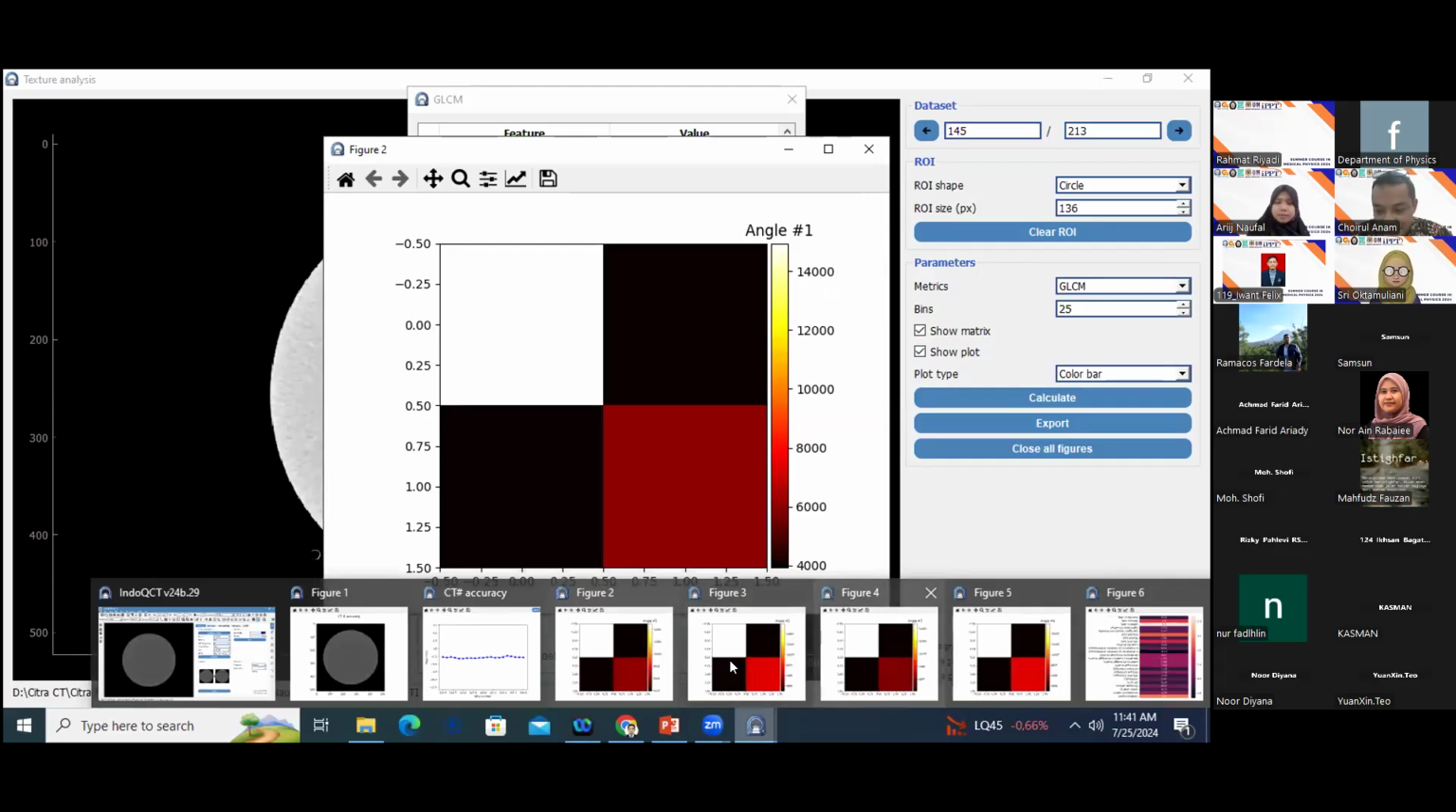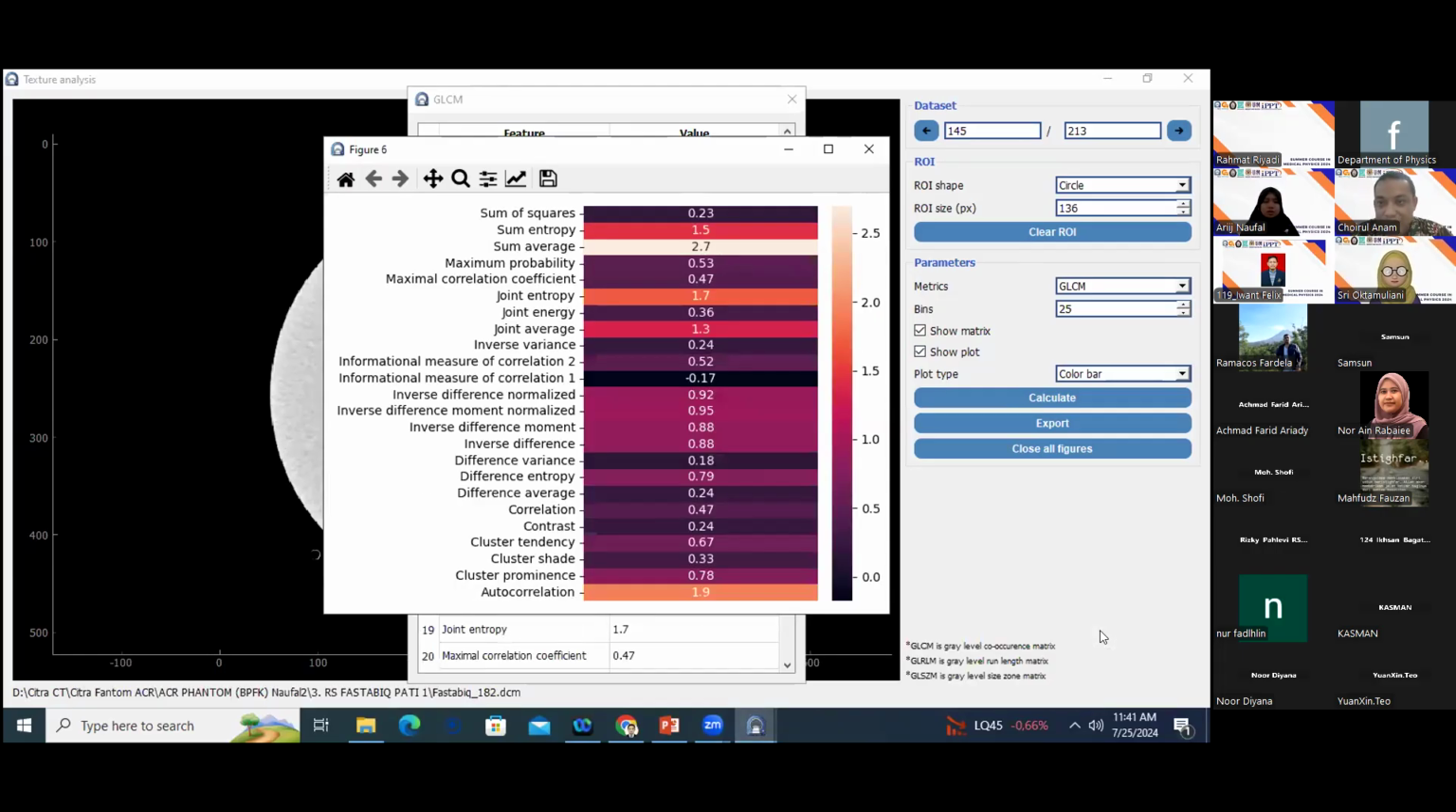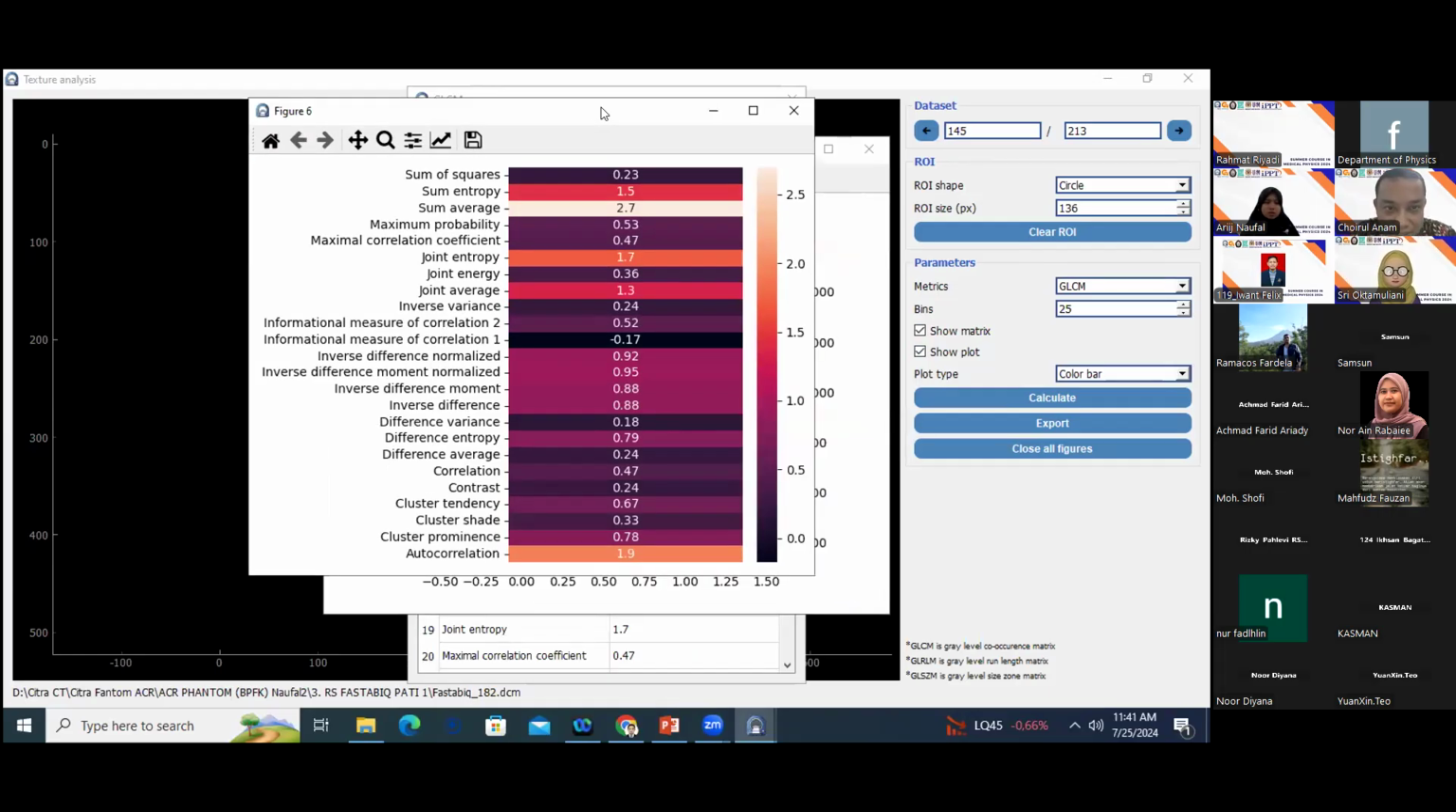If you want to understand this, please open the book describing the GLCM, and we will obtain many parameters of GLCM like this: sum of squares, sum entropy, sum average, maximum probability, maximum correlation coefficient, joint entropy, joint energy, joint average, inverse variance, informational measure of correlation, inverse difference, difference of entropy, correlation, and so many parameters.